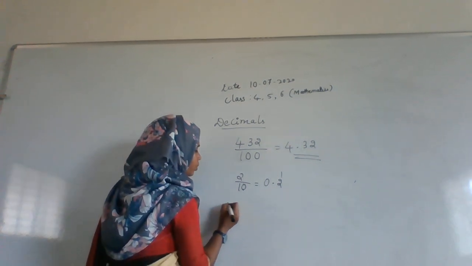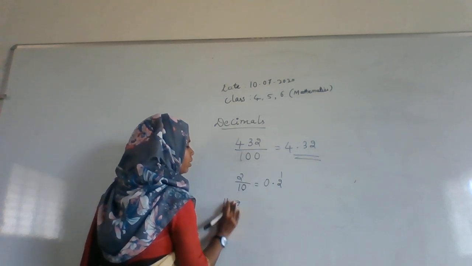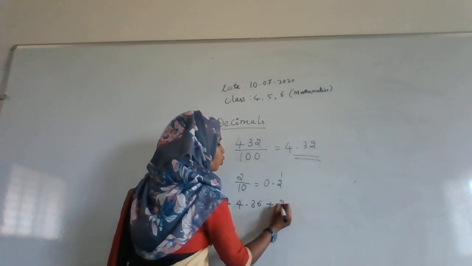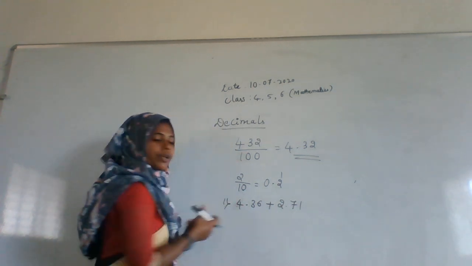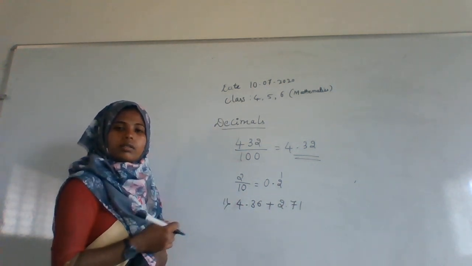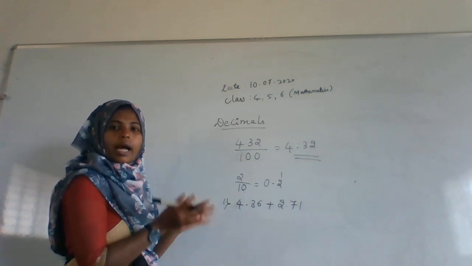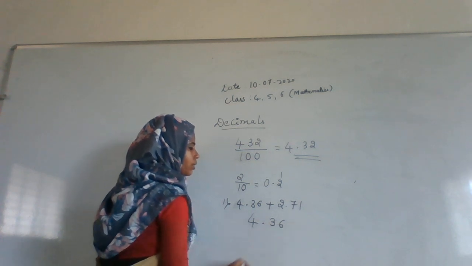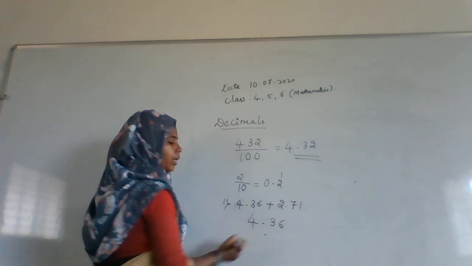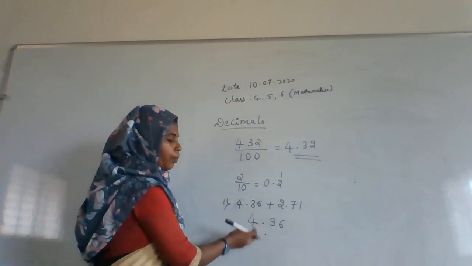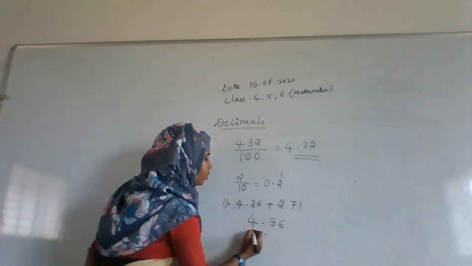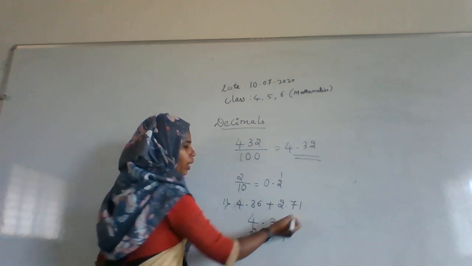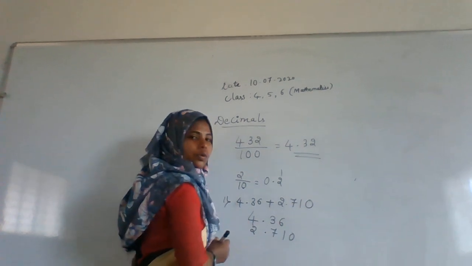Here, what I am doing, first one I am showing. Here, the decimals I am directly giving: 4.36 plus 2.71. If they are asking you to do the sum, to add them up, what do you do? Just keep 4.36. Next the point will be on the same line, below the point, and next we are remaining with the 2 and 7 1. Okay. If 0 I am giving here, 0 I have to write.